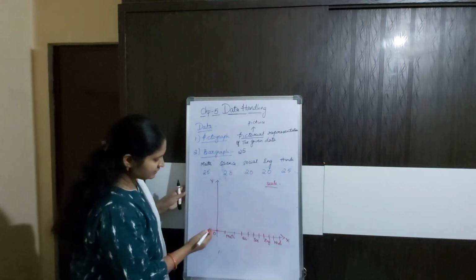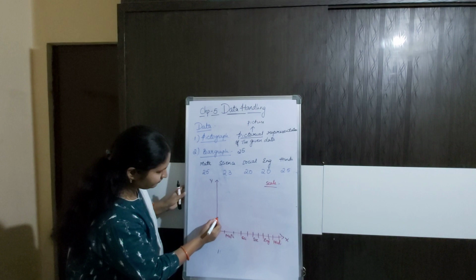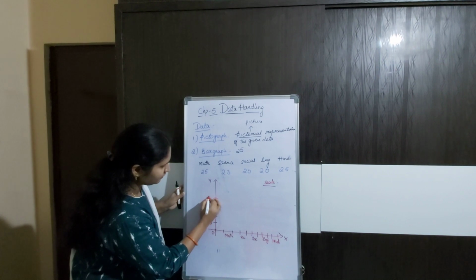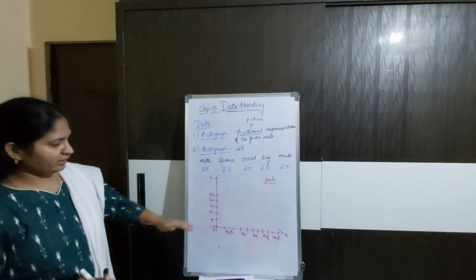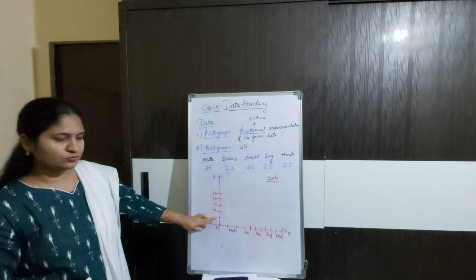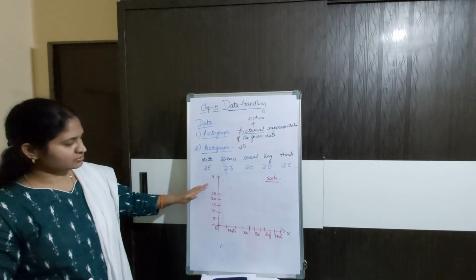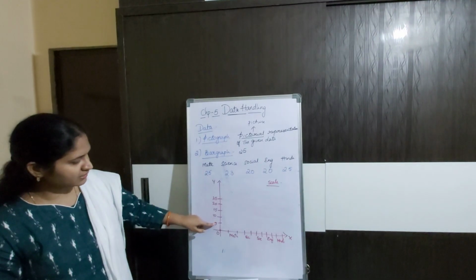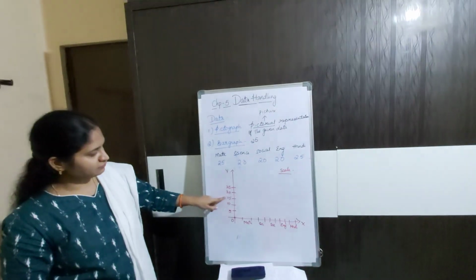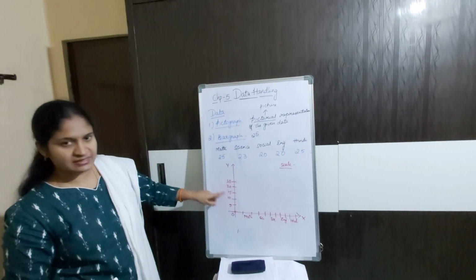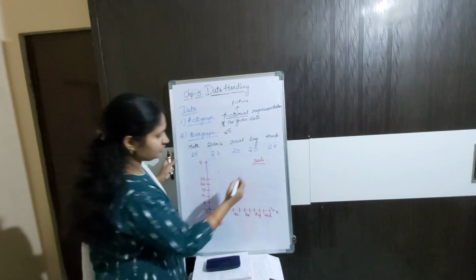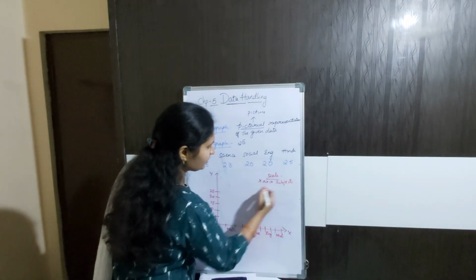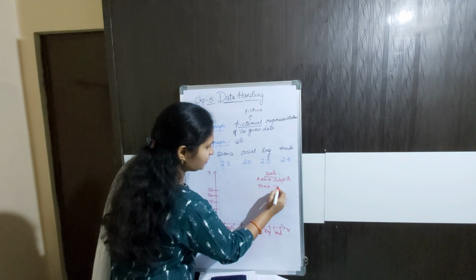And on the y-axis, suppose I am taking the units as 5, 10, 15, 20, 25. If sufficient, you can also take 2, 4, 6, 8. It should be uniform. If you are taking 5, the gap from 5 to 10 should be 5, and from 10 to 15 should be 5. I cannot take it non-uniformly. So what is the scale? On the x-axis, I am taking subjects. On the y-axis, 1 unit is equal to